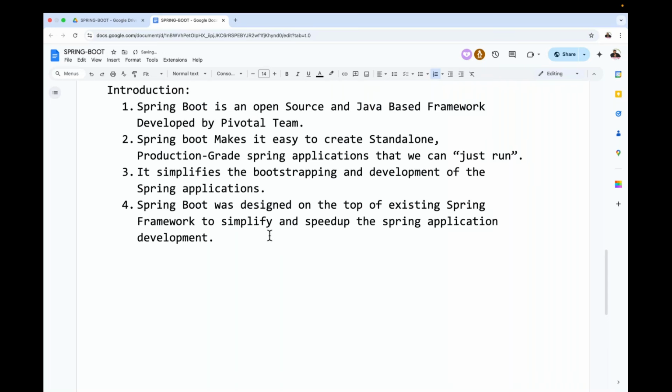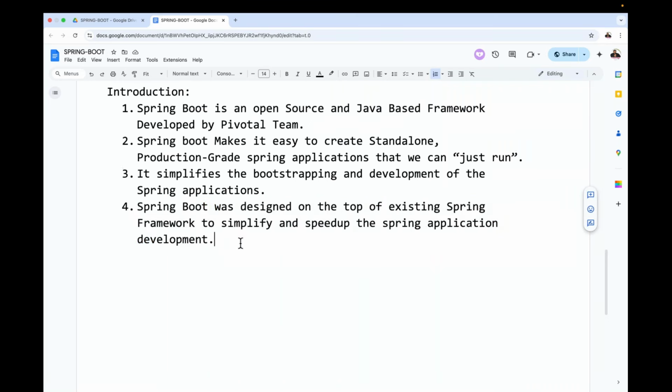Observe carefully. What is Spring Boot? If people are asking this question now, you have to say that Spring Boot is nothing, sir. Internally it is Spring only. Spring Boot is Spring only. Spring Boot application is Spring application only. Understand it clearly. Spring Boot was designed on the top of the existing Spring framework to simplify and speed up the Spring application development.